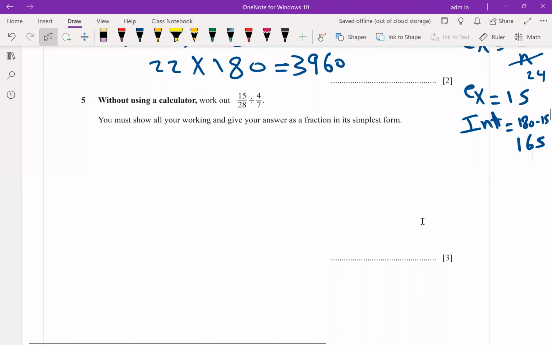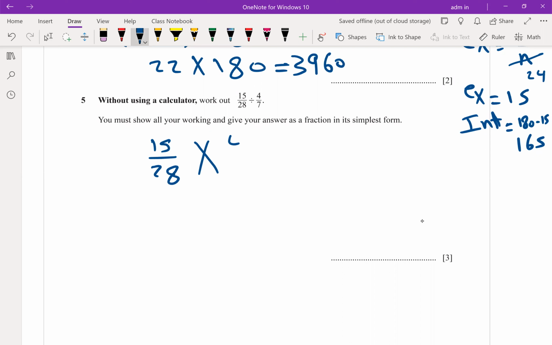Question number 5, it's 3 marks. Even if you have the calculator and will use it to get the final answer, you have to show your work out. The final question is formed from 3 marks. I need at least 2 steps and 1 final answer correct. So the first step, what is the first step?